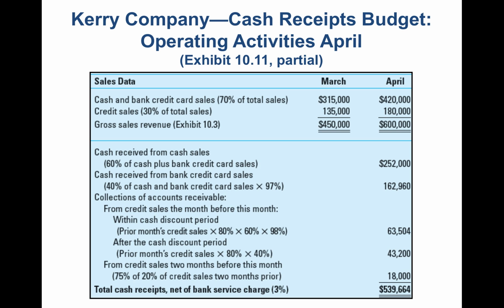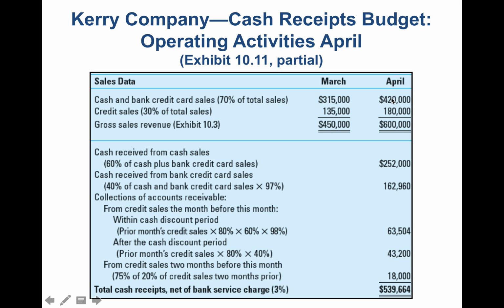Here's a cash receipts budget, and this is part of the cash budget. So we're going to do this for April. We've got cash and credit card sales of 70% of total sales, and credit sales of 30% of total sales. April had sales of 600,000. The cash sales, and the text tells you this, were 60% of this 420,000.